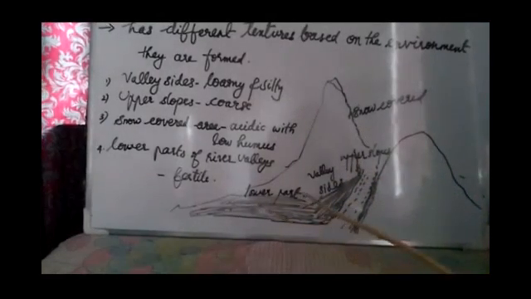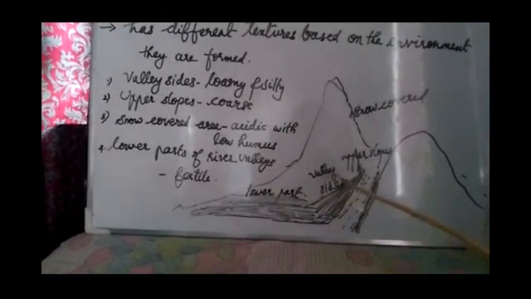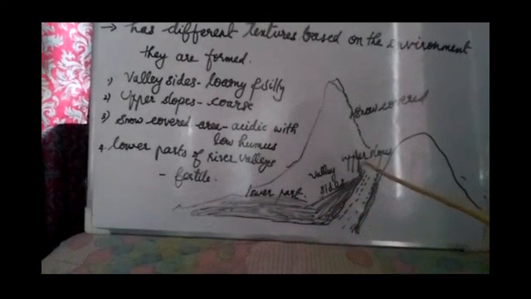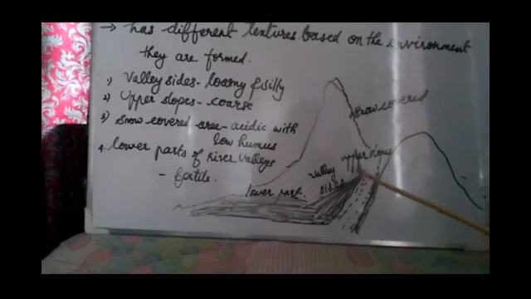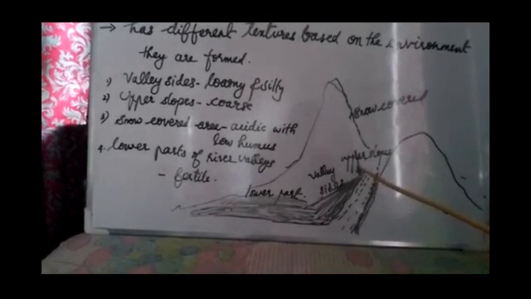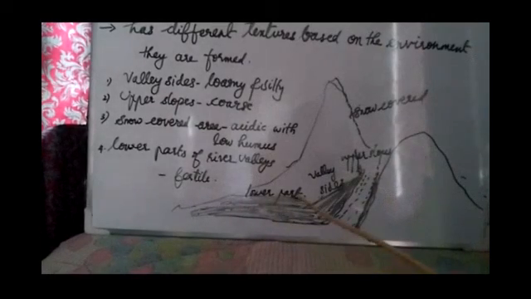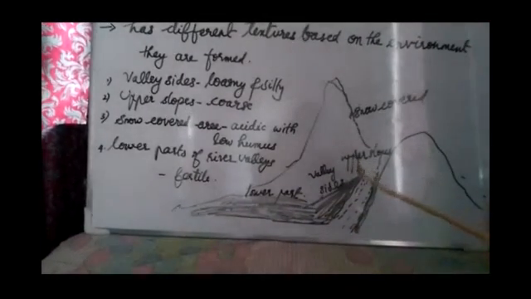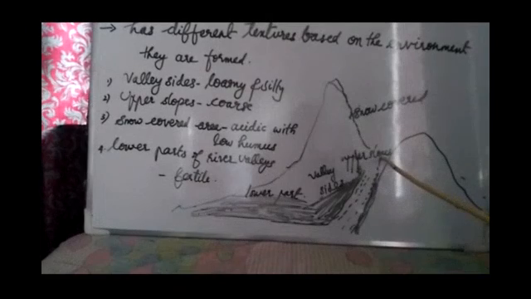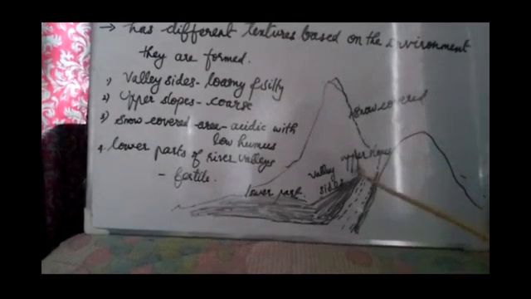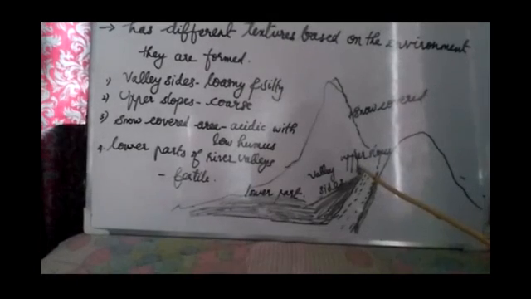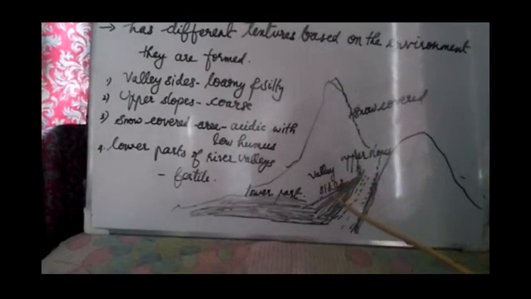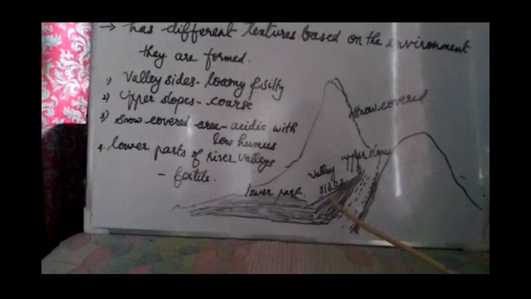Next one, in its upper slopes, in its river valley sides, and lower part of the river side is given here. So the upper slopes of this river valley will be having coarse structure of soil. Coarse structure means it will not be smooth. So here in the upper slopes of the river valley, the soil will be very much coarse or rough in texture. When it is in the valley sides, it will be having loamy and silty texture of soil.